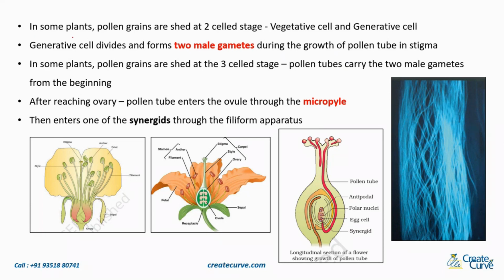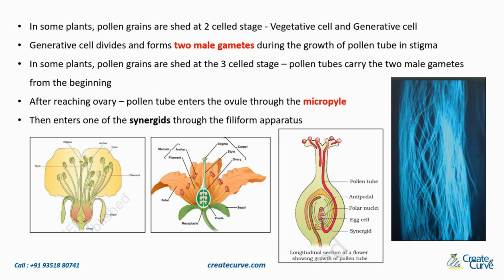So in some plants, the pollen grains are shed or germinated at the two-celled stage, which is the vegetative and generative cell. The generative cell divides and forms two male gametes during growth of the pollen tube in the stigma. But in some plants, the pollen grains are shed at the three-cell stage, or germinated at the three-cell stage on the stigma, which means the pollen tubes carry the two male gametes right from the beginning.